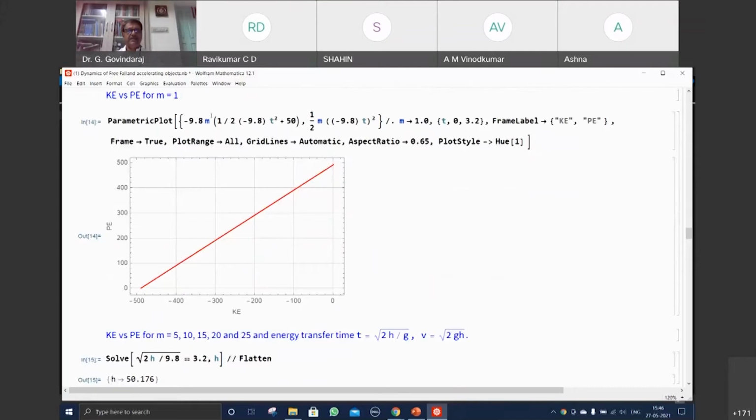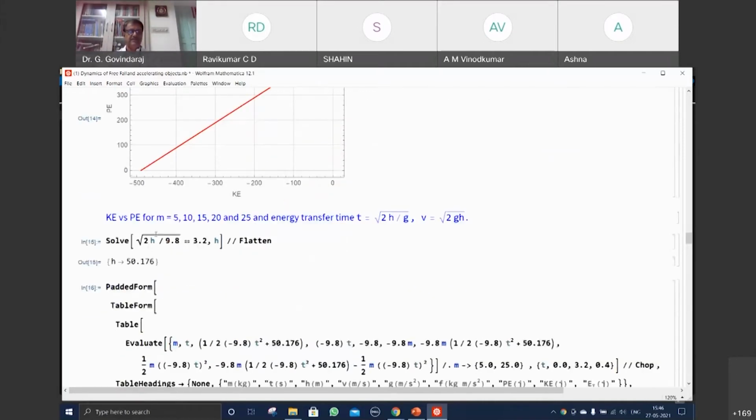Now I plot potential energy versus kinetic energy. And we have a straight line, and you can see the potential energy at time t equal to 0, minus 500, becomes plus 500, for a mass of 1 kilogram. If I take that, it's going to be a straight line. At any point of time, the total energy is conserved. At any instant of time, you can really see that the total energy of the system is conserved. This is free fall, okay? And we can find out the exact time by using this also, because this is the time taken and this is the height.